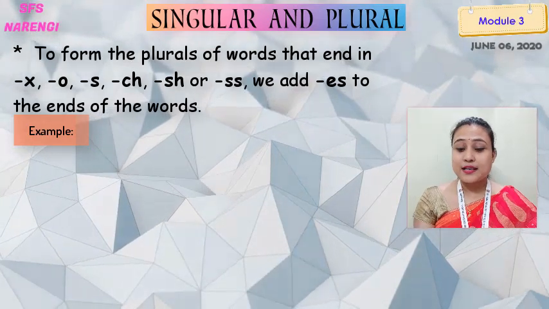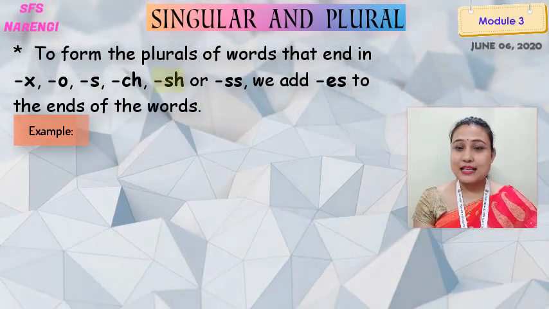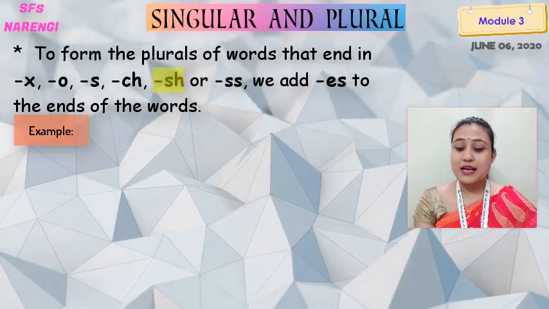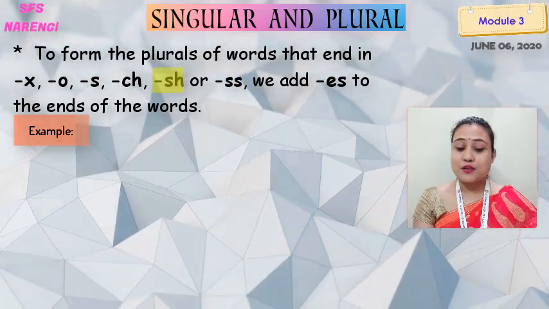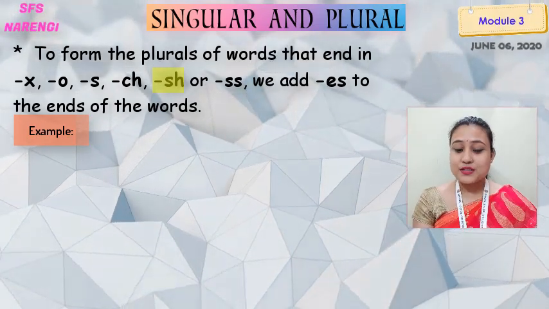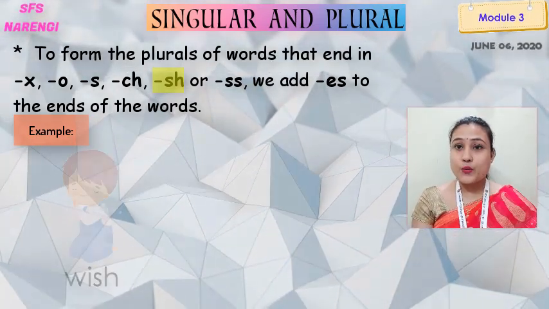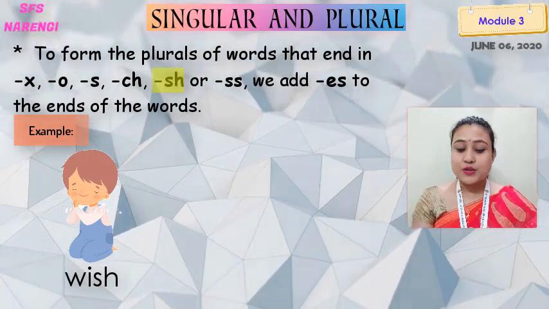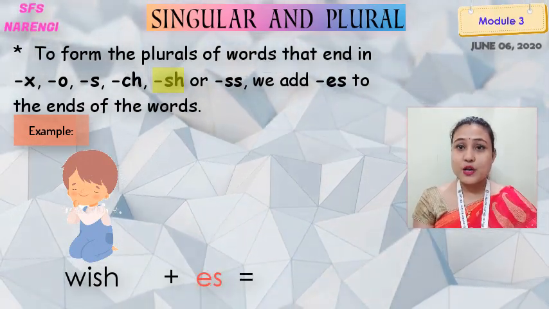So let's see the words that end with S-H. Again, the rule says that we have to add E-S at the end of the word. So the example is wish. W-I-S-H. Wish. What will it be? If we add E-S, wishes.